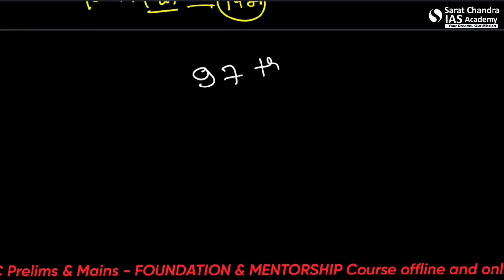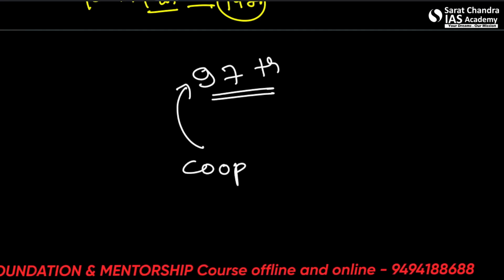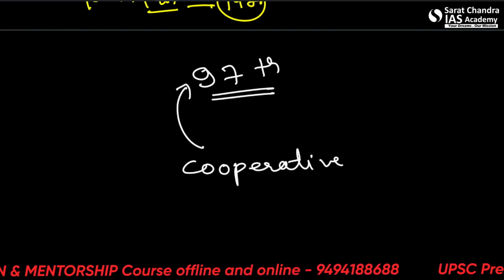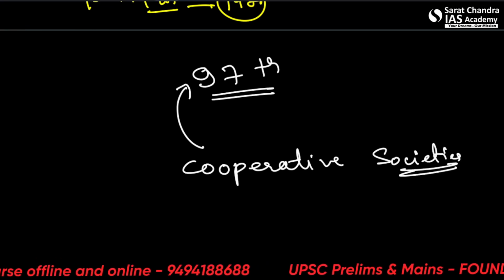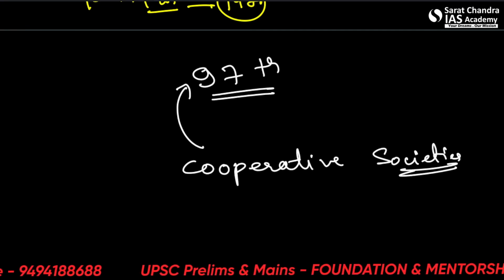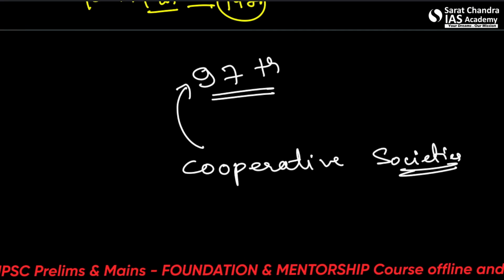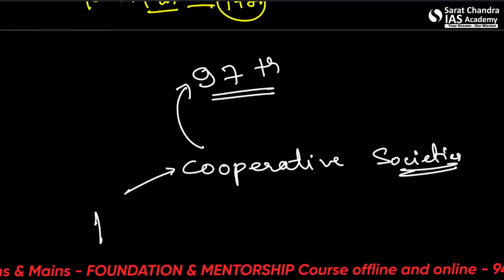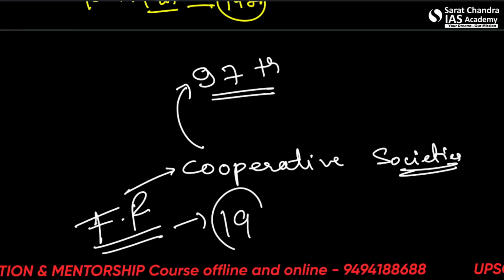It is related to cooperative societies. So it gave constitutional status and protection to cooperative societies. It made the following three changes in the constitution. It made the right to form cooperative societies a fundamental right under Article 19.